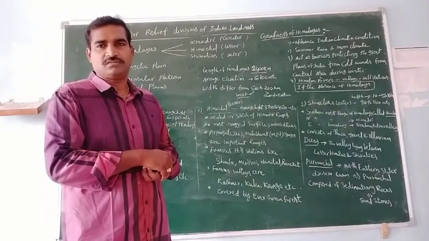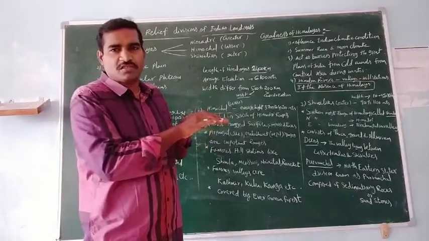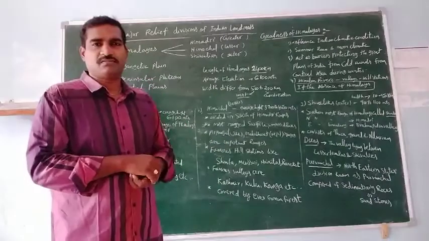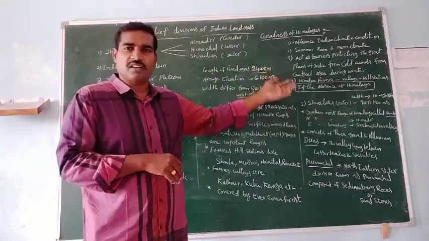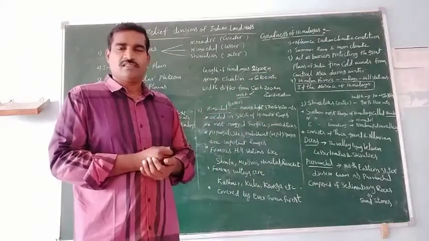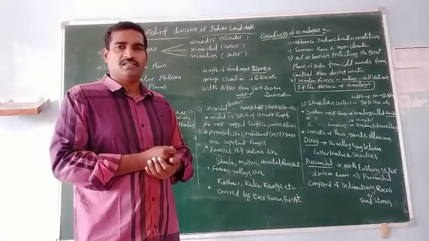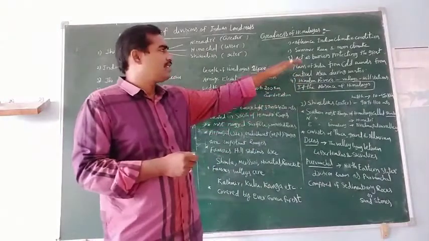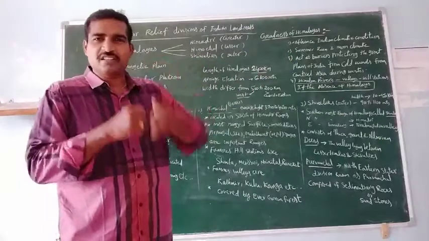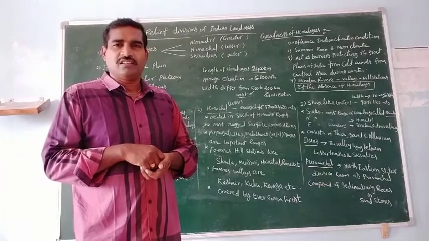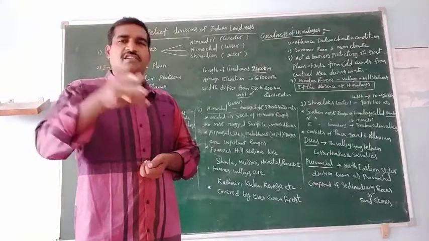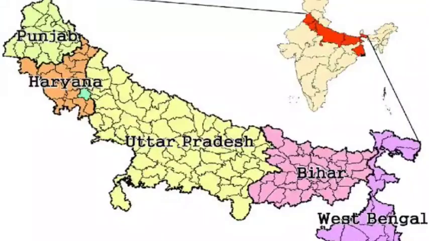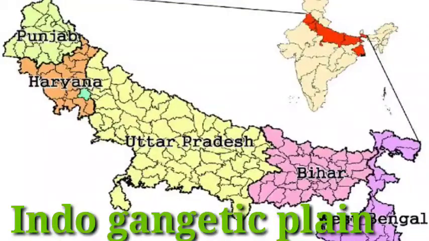Understood? So there is no perennial source for the rivers. There would be an absence of perennial rivers due to the absence of the Himalayas. And next, Indian climatic conditions would be totally changed. So India would become a desert. Understood? We are going to learn about the Indo-Gangetic Plain.